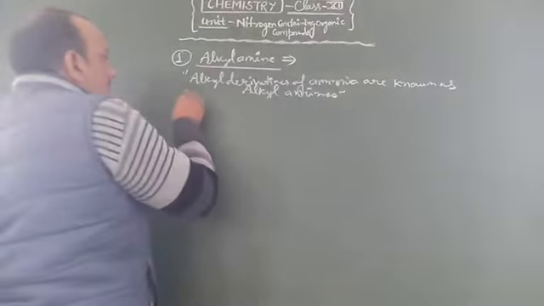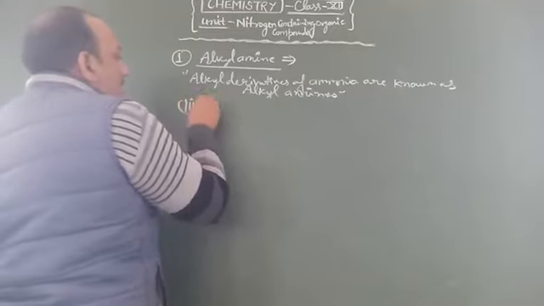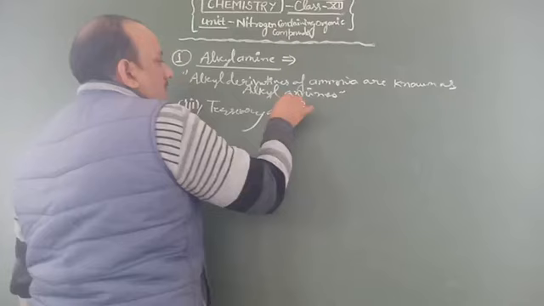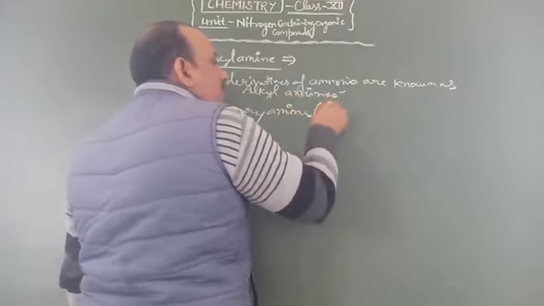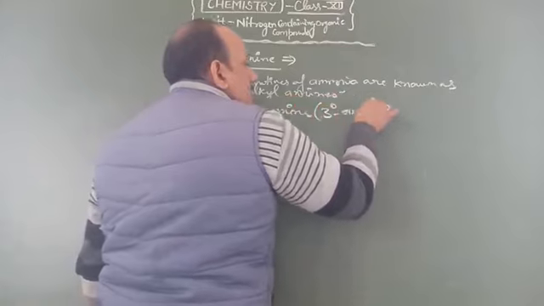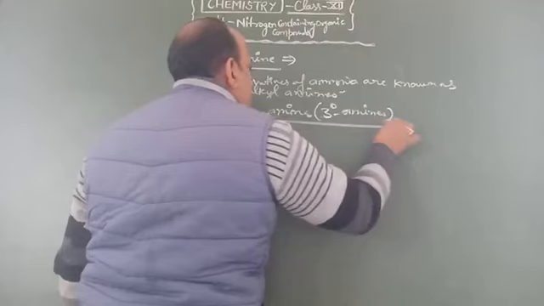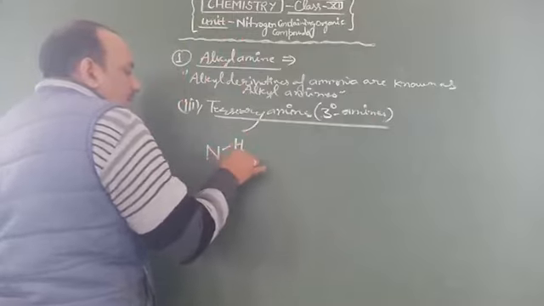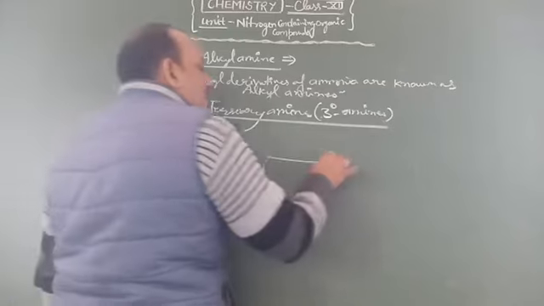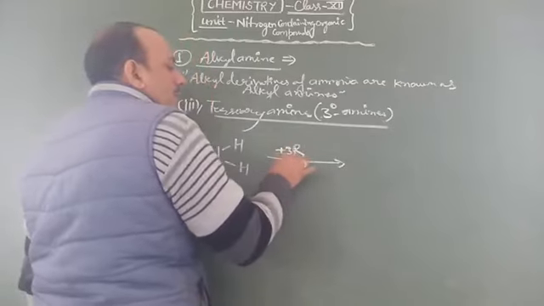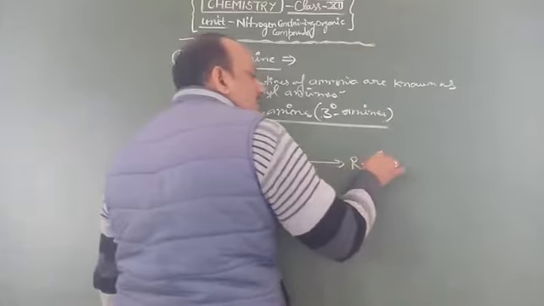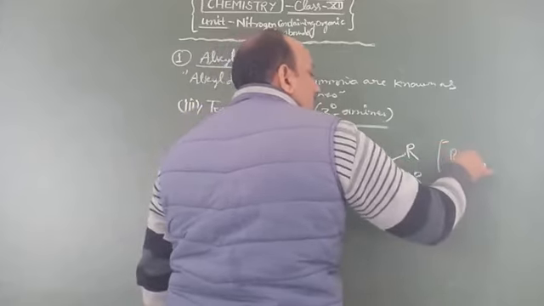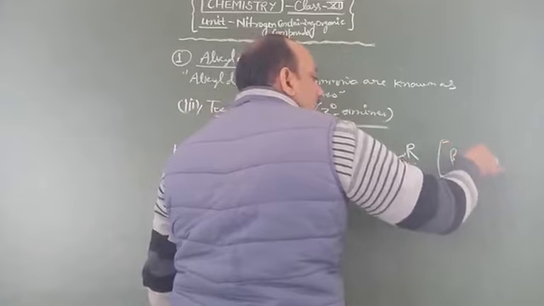Now the last category is known as tertiary amines, which are 3 degree amines. We say that when 3 hydrogen atoms of the ammonia molecule are substituted by alkyl groups, the product is known as a 3 degree amine, also named trialkylamine.